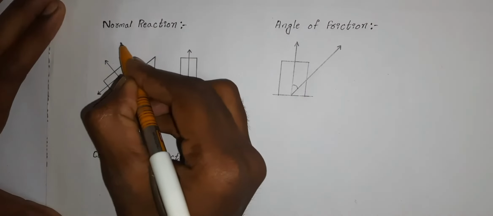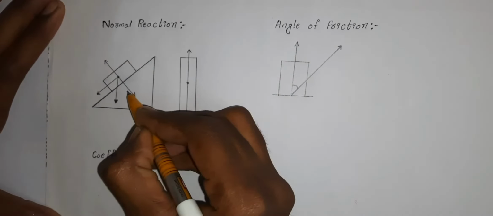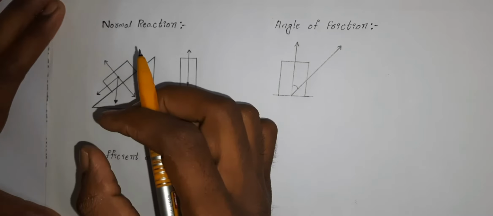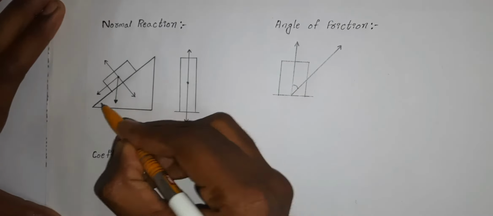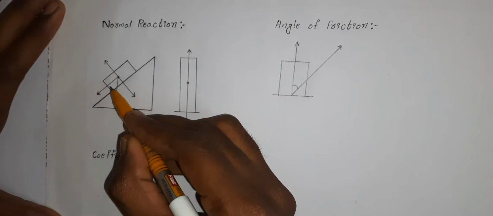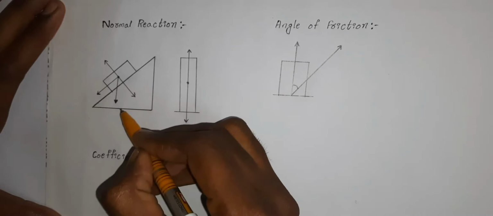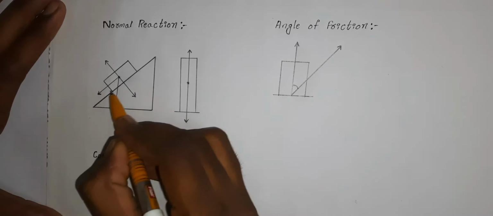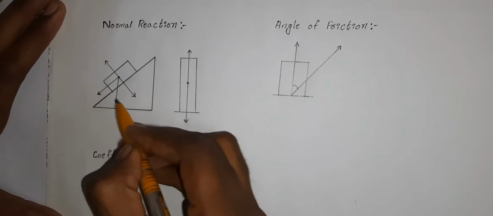Normal reaction is the force applied by the surface on the body, perpendicular to the surface. It is called the normal reaction. So when there is a body on an inclined surface or a horizontal surface, the body might be at rest or in motion, whatever the condition it might be.